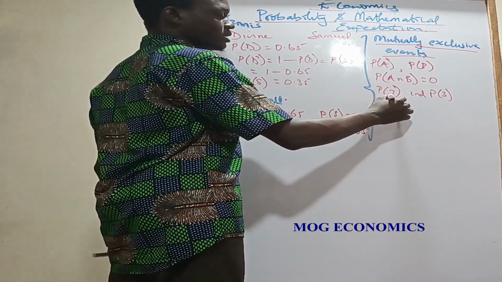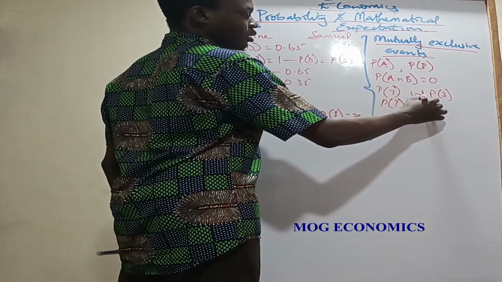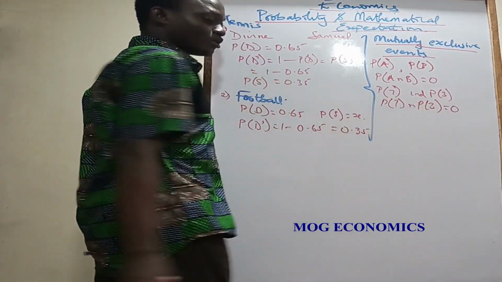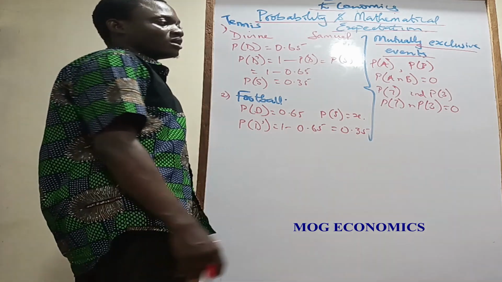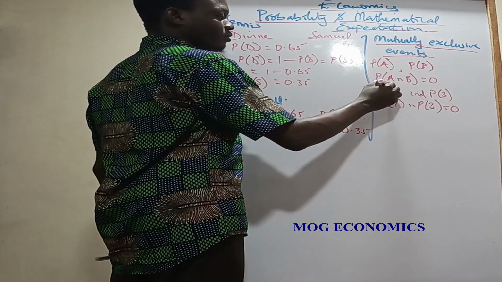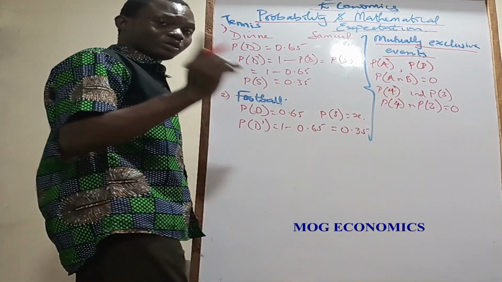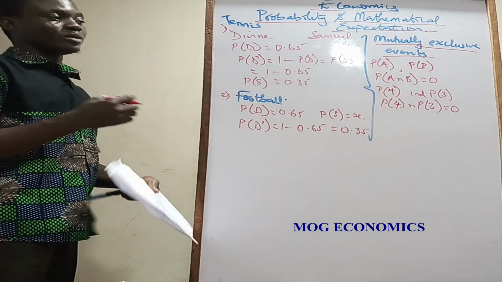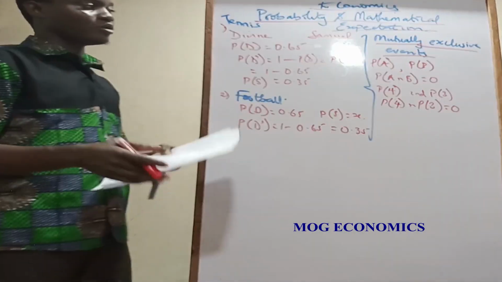You can't even get 7 on a die to start with. But let's change it, and this one is 4, and this one too is 4. So you toss one die, it's only going to show you one face. You can't get two faces, so it cannot happen. That's an example of a mutually exclusive event.